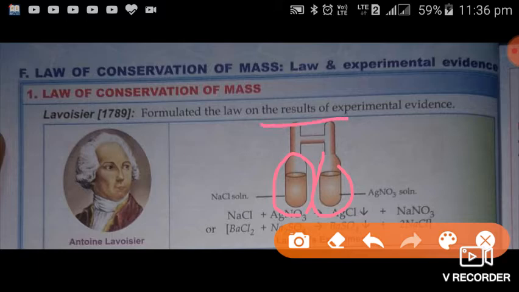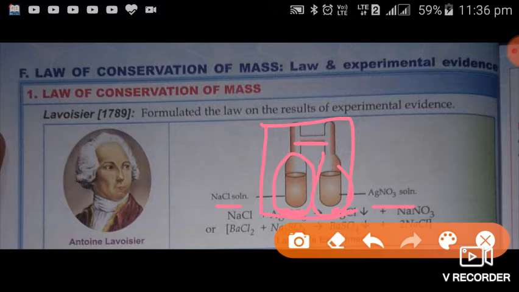This apparatus has the shape of the letter H, and both limbs are connected by this hollow tube, and in these two limbs two reactants are taken. Here in this case, NaCl solution and AgNO3 solution are taken separately in these two limbs of this apparatus.